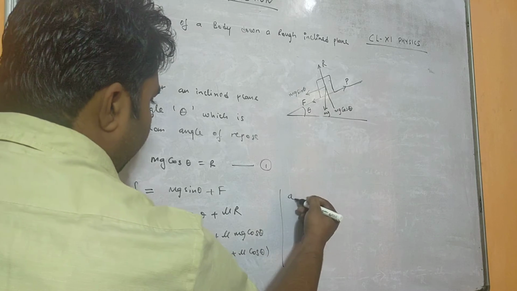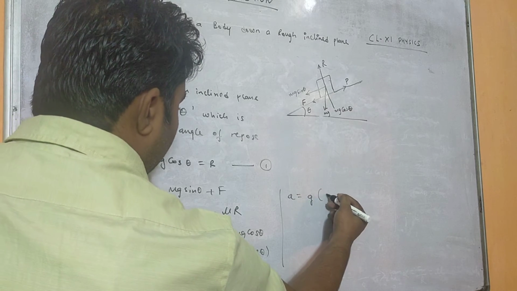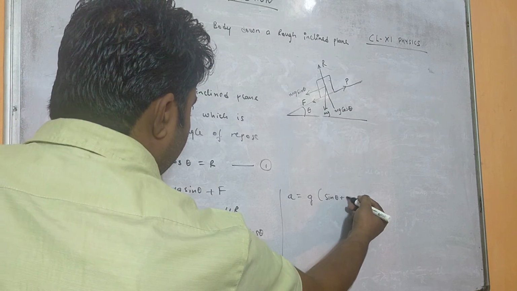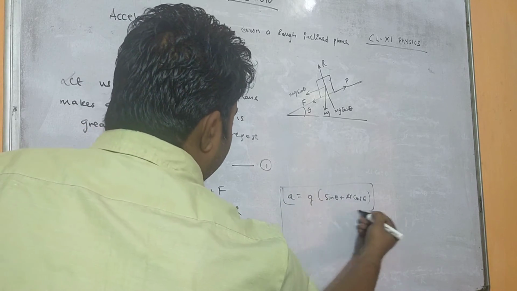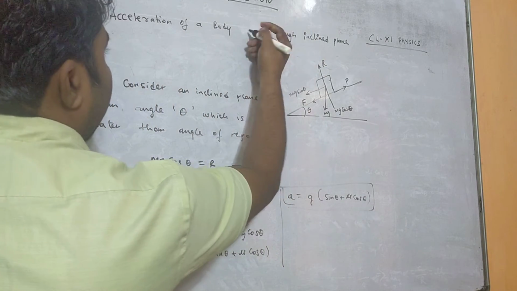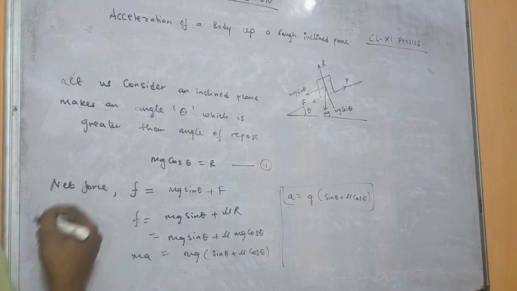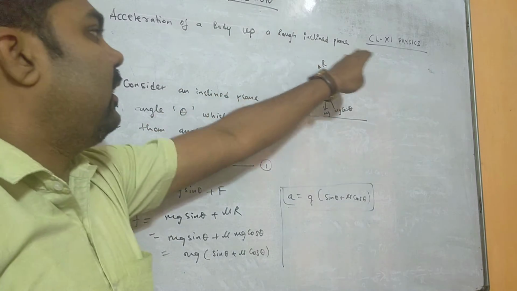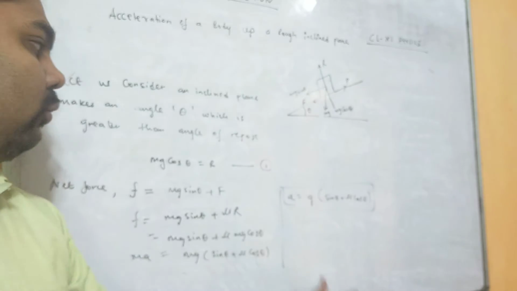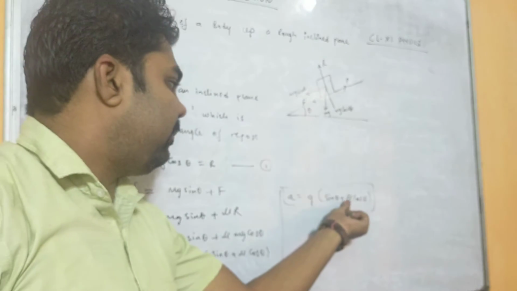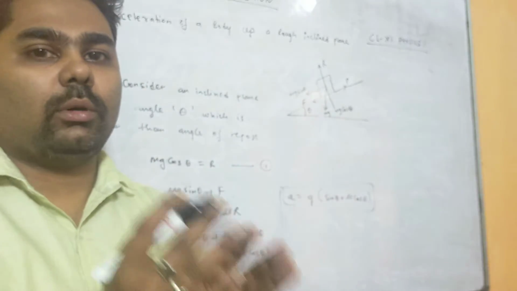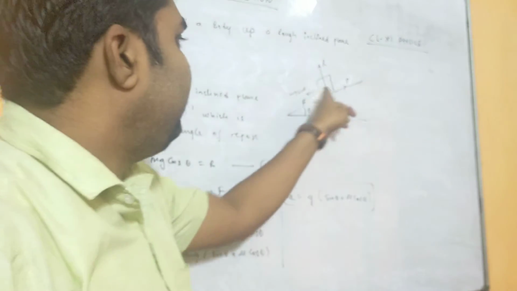So what we will get here? a equals g sin theta plus mu cos theta. So this is the acceleration of a body up a rough inclined plane. If you place a minus, that means the object is sliding in the downward direction. If you place a plus, that means you are pushing the object up the inclined plane.